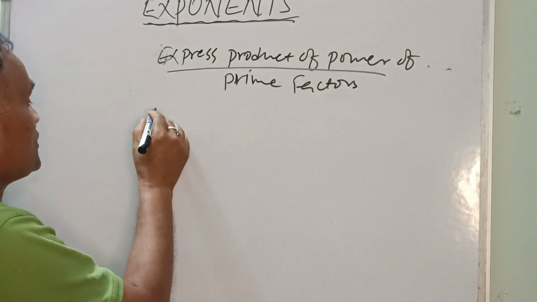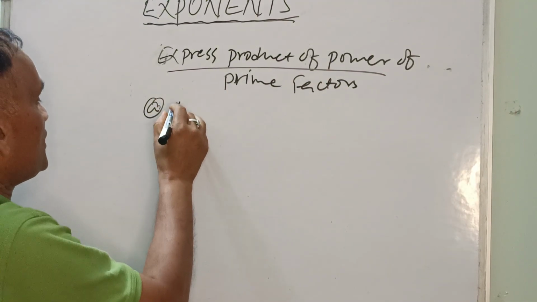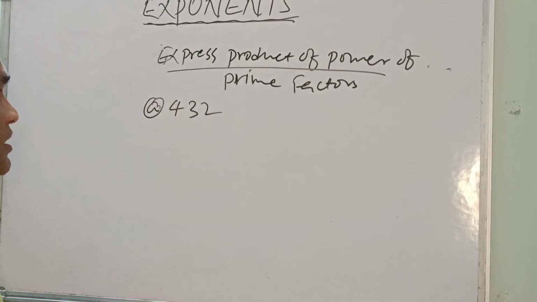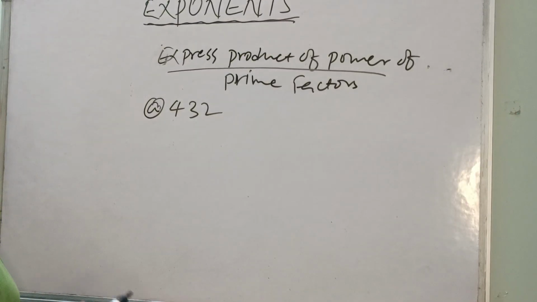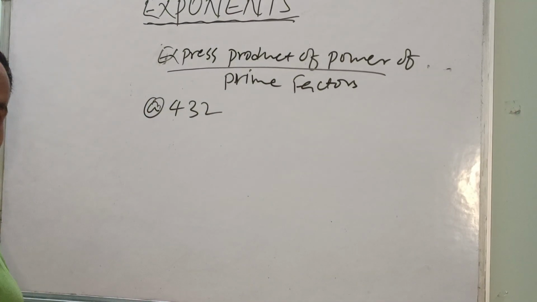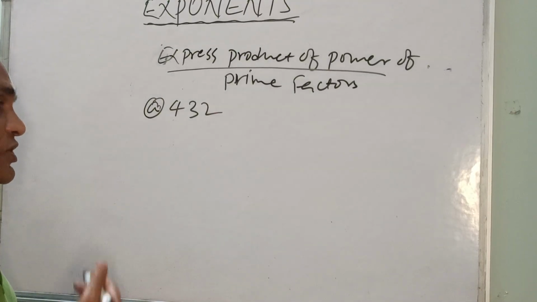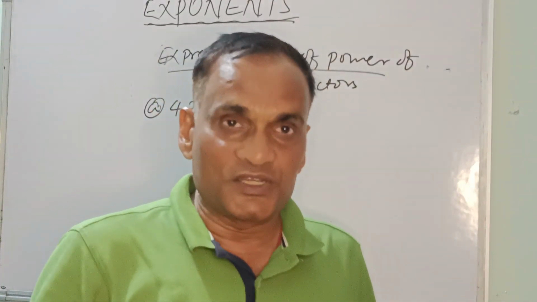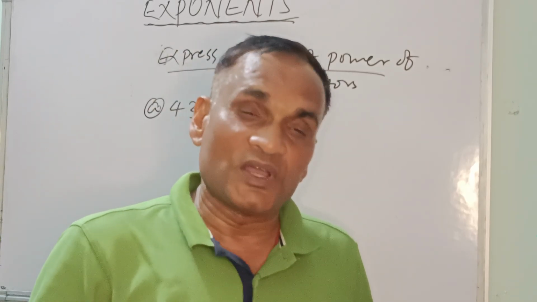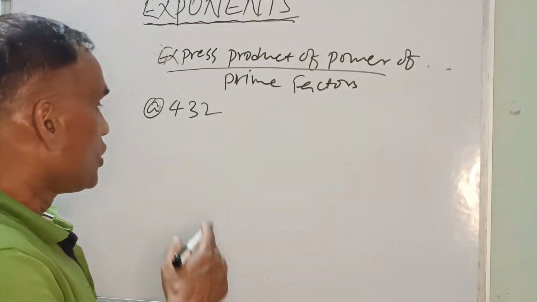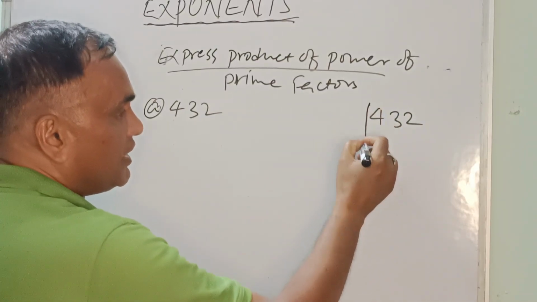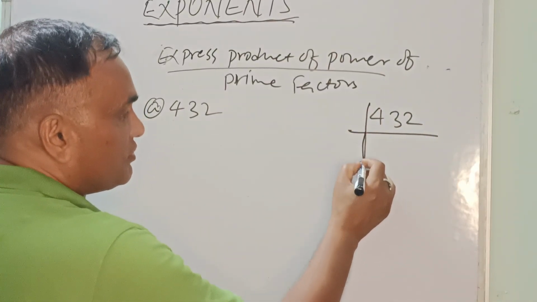Now we are going to take this number, that is 432. This is the number. Now how can we present it as a product of powers of prime factors? First of all, to solve this question, we'll get the factorization of this 432, as you get the LCM. So we'll get the prime factorization of 432. Here we are writing 432.